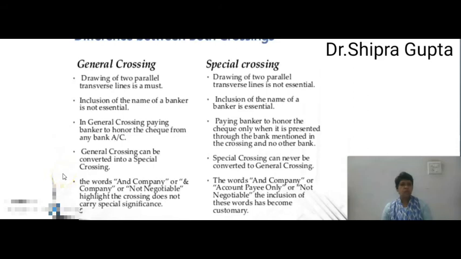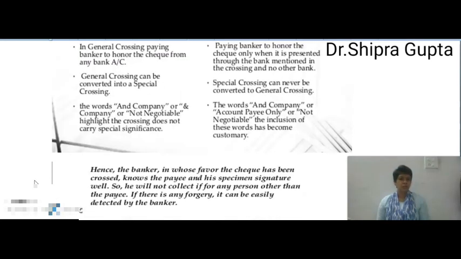A general crossing can be converted into a special crossing. We can convert the general crossing into special crossing, but a special crossing can never be converted into general crossing. Now, the words and company, account payee only and not negotiable in the crossing do not carry special significance. If we write these words in a general crossing, they do not carry a special feature or significance. But if we write any one of these words in a special crossing, then this becomes customary, a custom for customer specialty purpose.